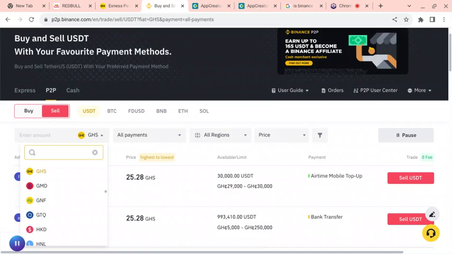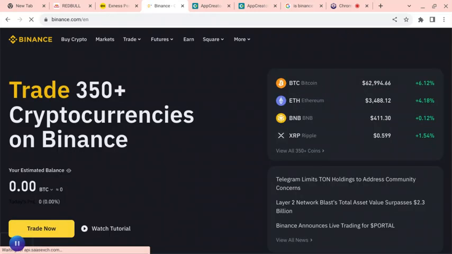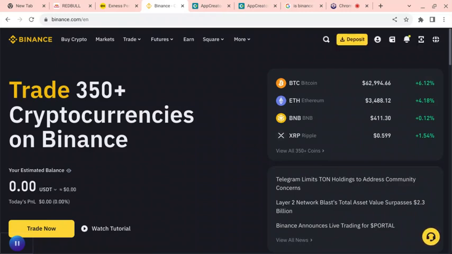So if you're in Nigeria right now and you want to sell your cryptocurrency, try to sell it to vendors in Ghana, and you'll receive your money in your Nigerian bank account, and they'll convert it to Naira for you to cash out. So that's one way of selling it. And the other way you can sell it is by transferring the money. I'm doing this for people who are able to open their Binance accounts right now.